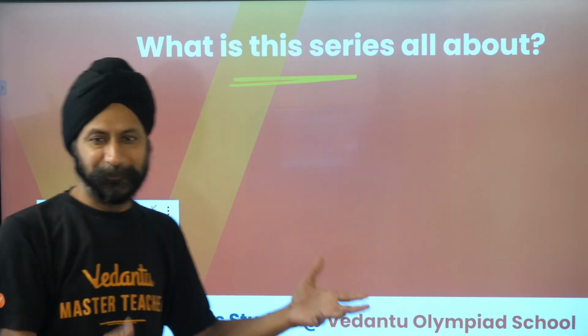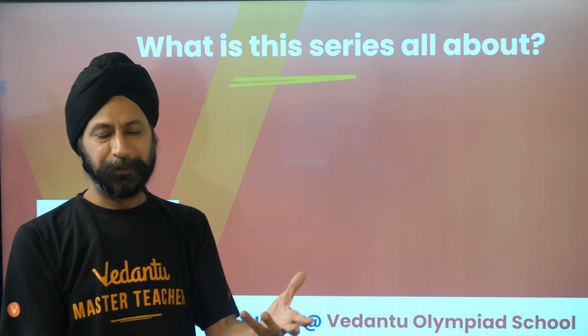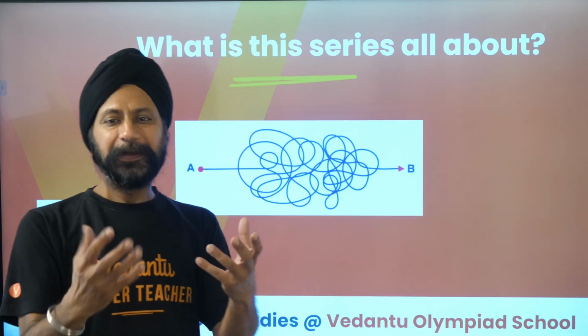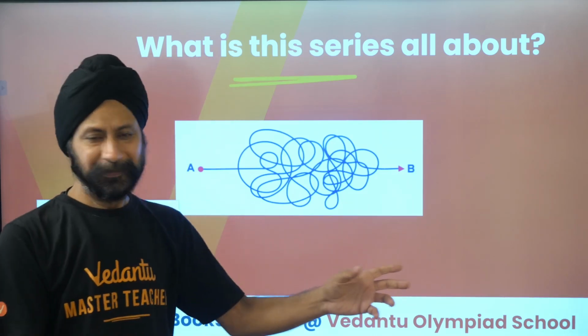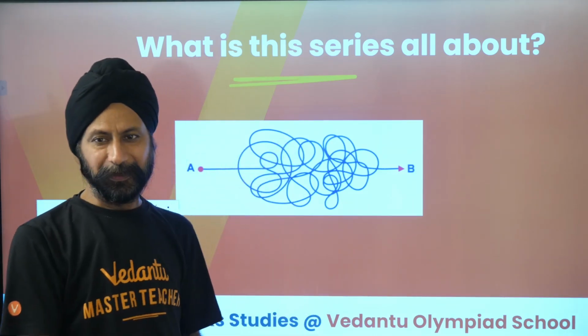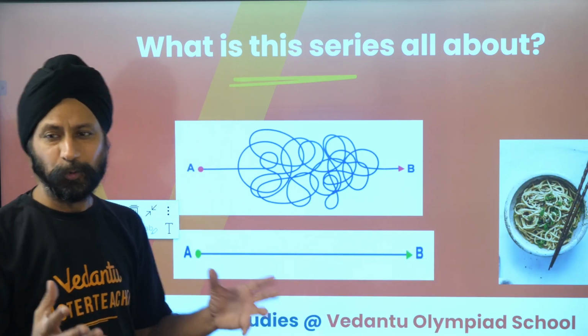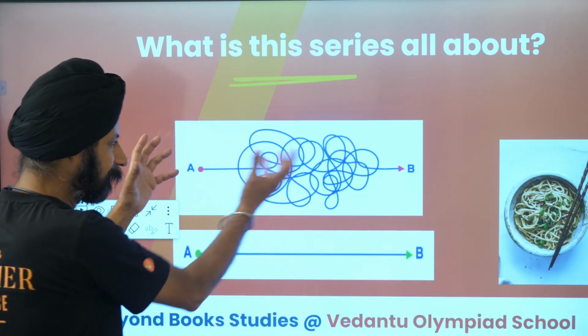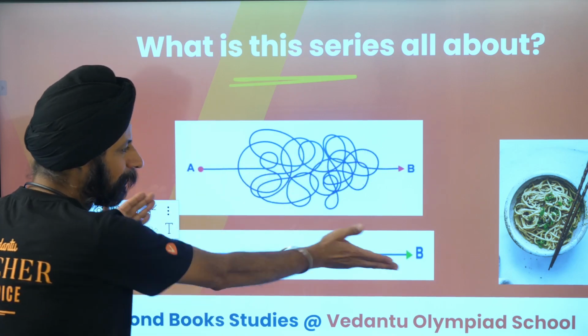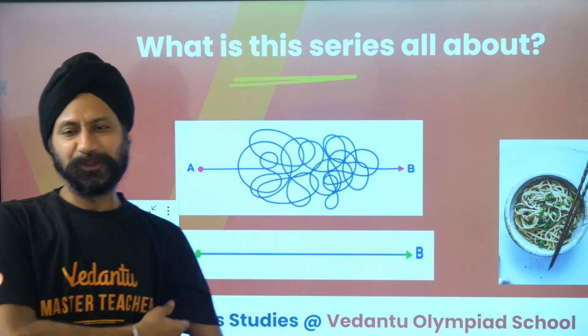And again, as I always say, if you want to achieve something, there's a goal in your mind, there's a numerical you want to do. There are two ways to do that. One is the Noodle way, where you're taking all this fancy route, or there is a simpler way. That's why I call this a noodle chopstick series, where I'm saying everything can be solved either in a noodle way or a chopstick way. I prefer the chopstick way.